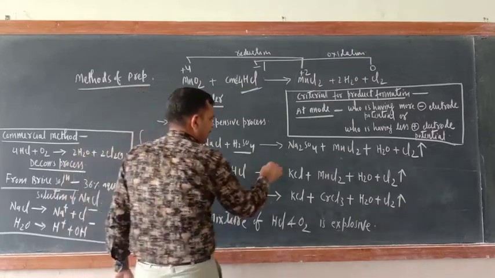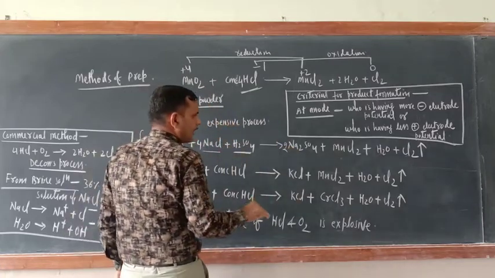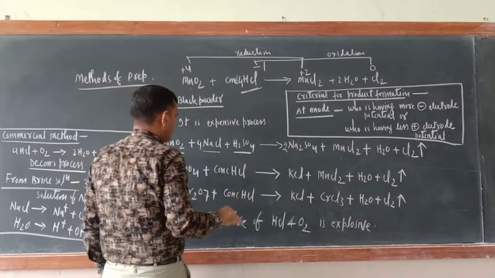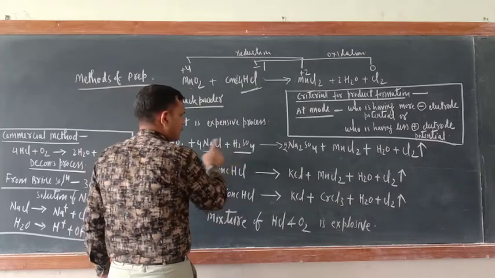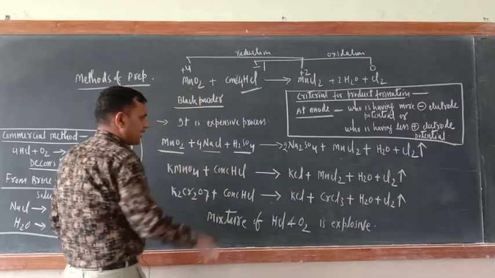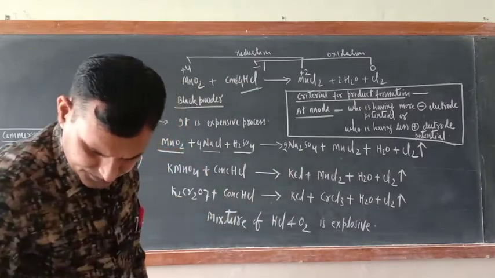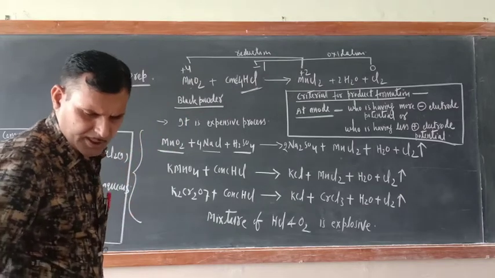And here you take 2 H2O. Please balance the reaction. The reaction is not balanced.